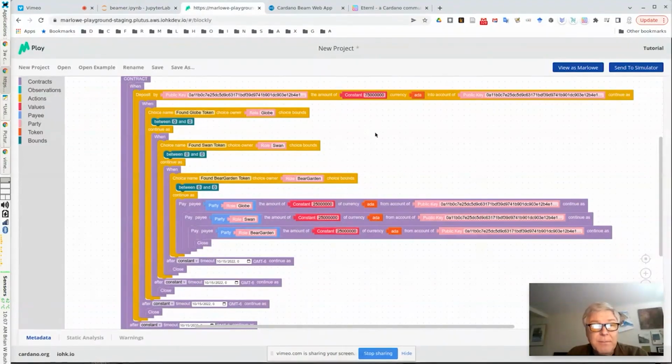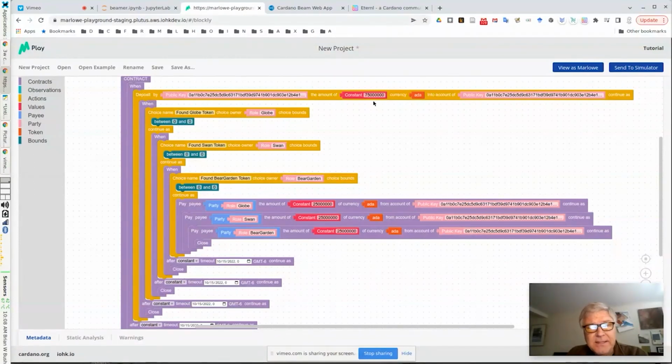So here we are in Marlowe Playground, and we're using Blockly. You could easily write this in JavaScript or Haskell or any other language that can output JSON in the right format for Marlowe contracts, but the visual representation of Blockly is nice for this. There's a deposit by the faucet, which has a public key. So this is the address that's depositing 75 ADA, and that's going to sit in the contract until the redemption is authorized.